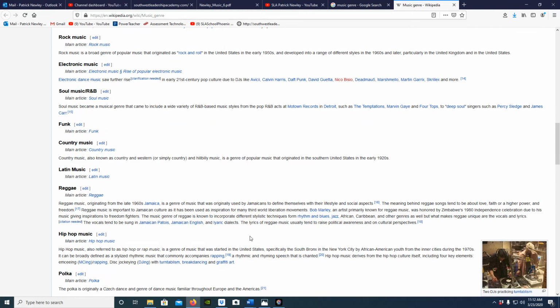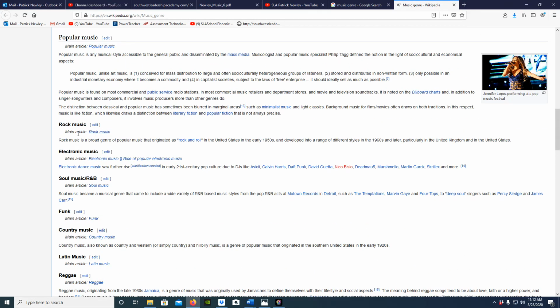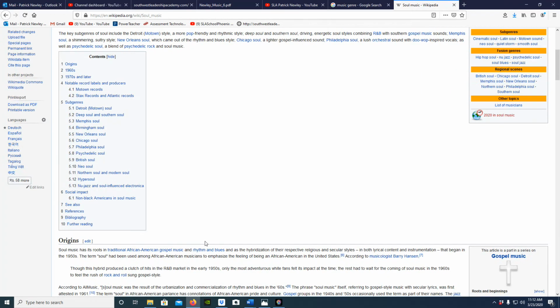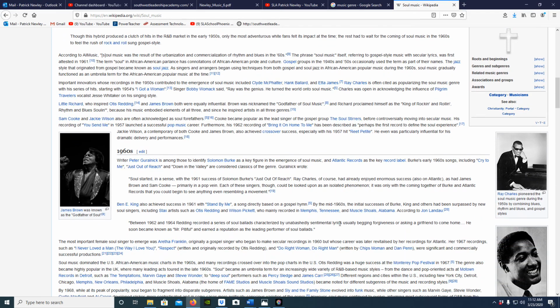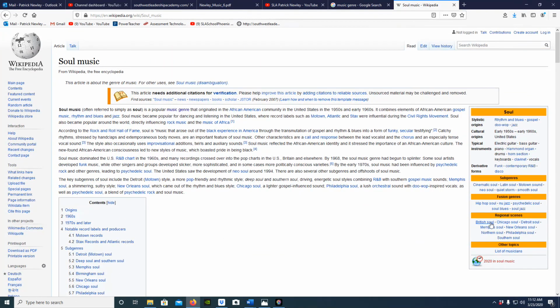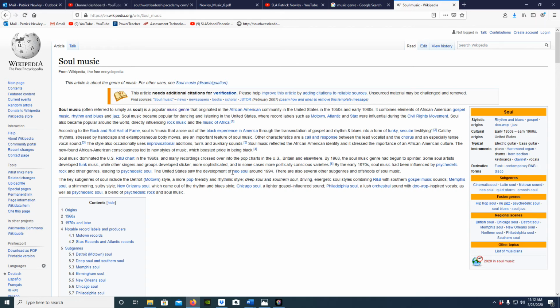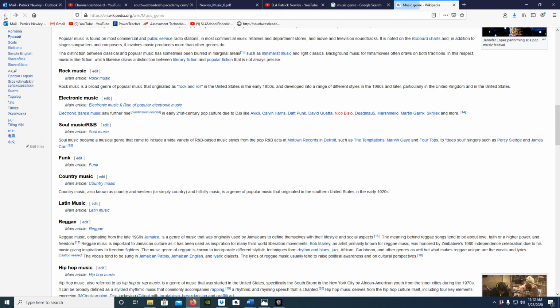It has a lot of popular main music, and you can even click on the links for, say, let's say we want to do soul music R&B. Click the link. It's going to open up your next Wikipedia page. Now remember, guys, Wikipedia isn't the truth, right? It's not academically peer-reviewed information, but it's just a way for you guys to start thinking about what you want to write about in your paper. So you can look around in various places and find information that you need there.